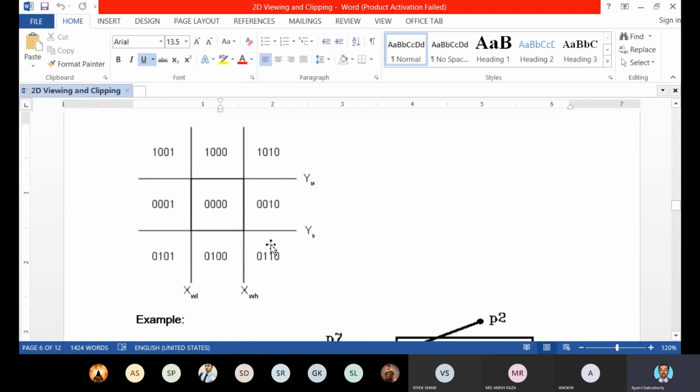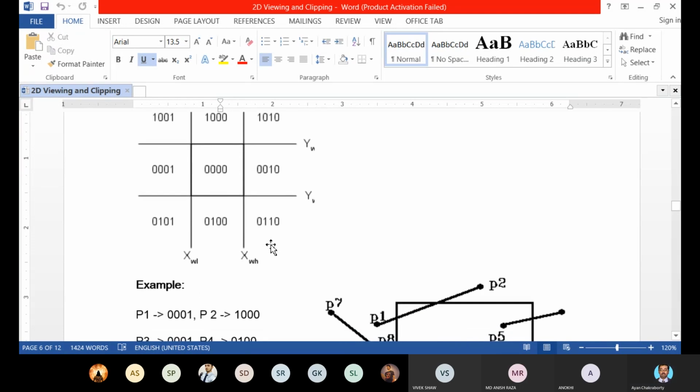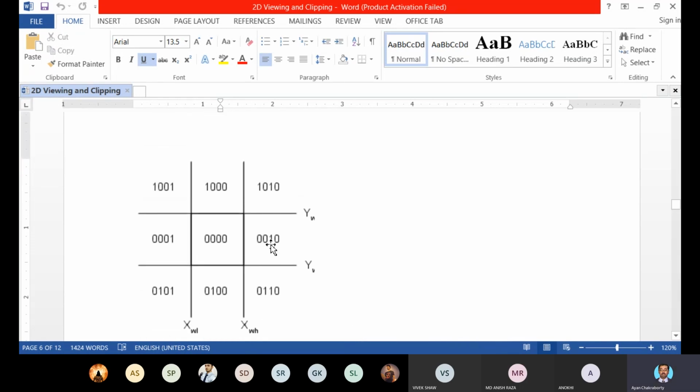You can check. Do the AND operation of 1001 and 1010. That is northwest to northeast. Do the AND operation of 1001 and 1010. You will find again a non-zero result. So the line is completely outside the window.